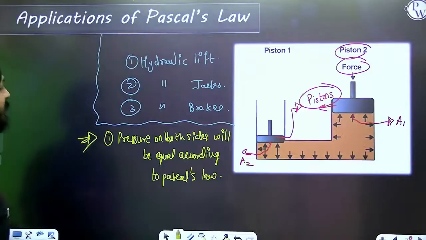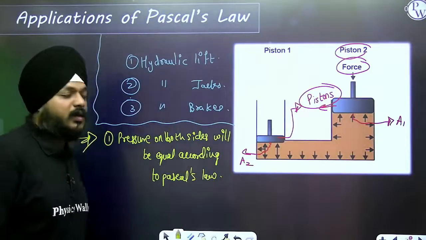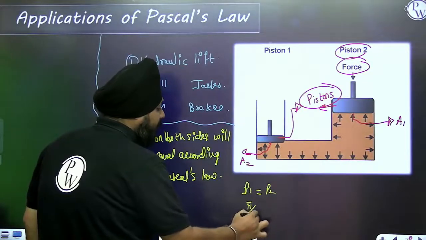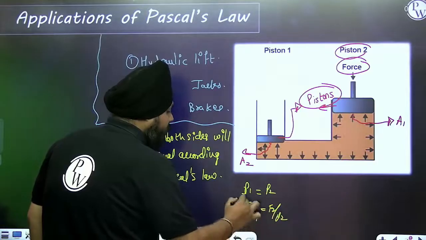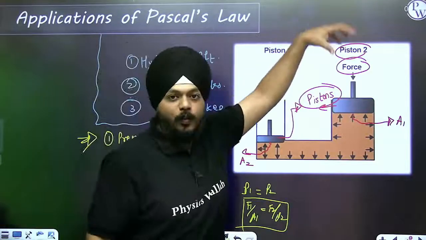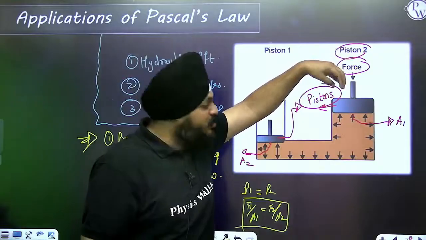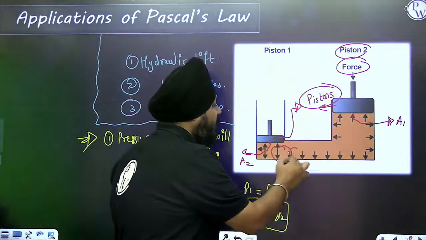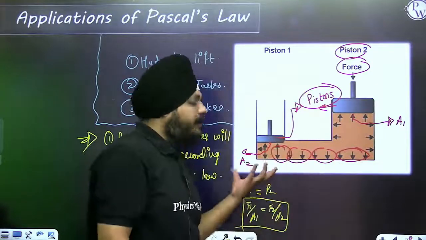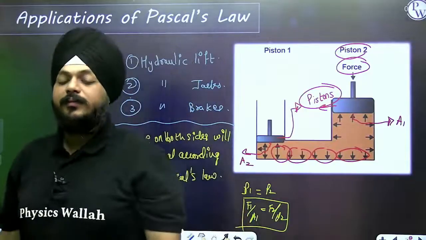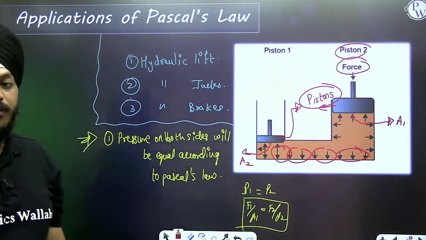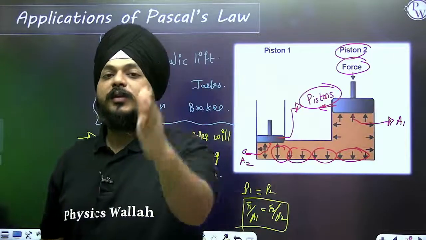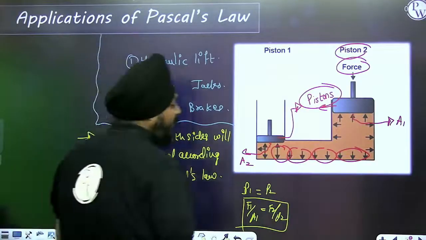And that is nothing else but Pascal's law. So here is one of the applications. So P1 is equal to P2, F1 by A1 is equal to F2 by A2. The amount of force that is applied from one side on this piston is going to be equally distributed. See, what does this arrow state? It is going to be equally distributed in all directions, and the same is going to apply to the second piston. So this is one of the applications of Pascal's law, and there are many more.